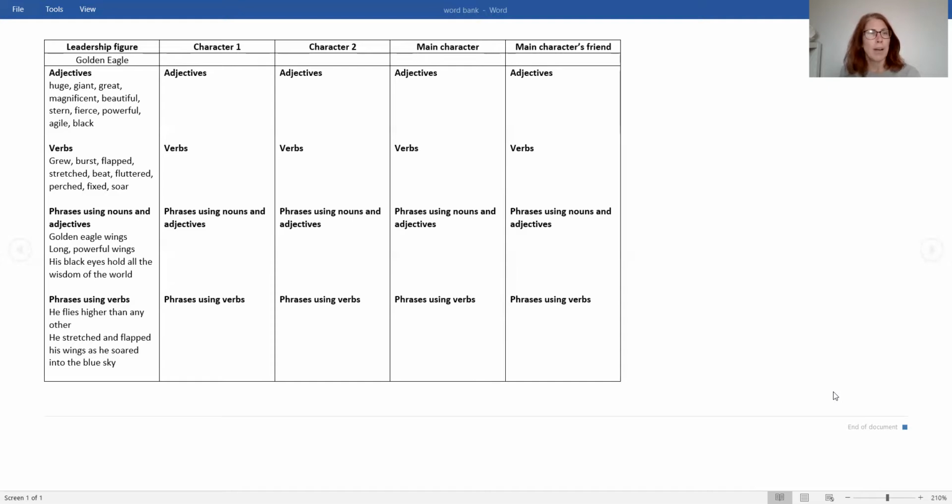So I took my adjective powerful and I turned that into the phrase long, powerful wings. I was thinking about black for the colour of the golden eagle's eyes, so I used that in the phrase, his black eyes hold all the wisdom of the world.